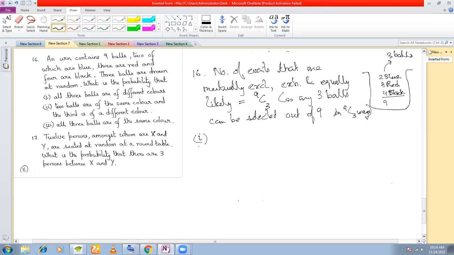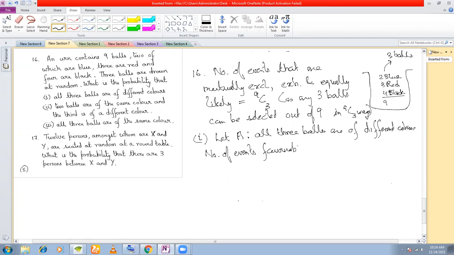The question is: all three balls are of different colors. Suppose we define the event, let A be the event all three balls are of different colors. So how many events are favorable to A? Two blue balls are there. All three balls have to be different colors, and there are three colors only.